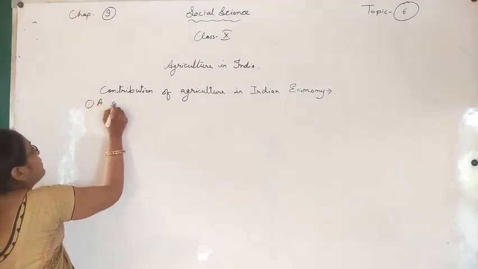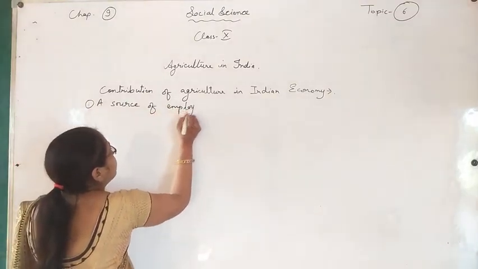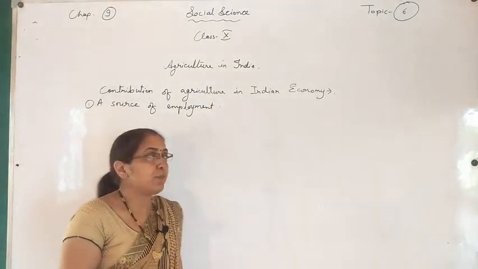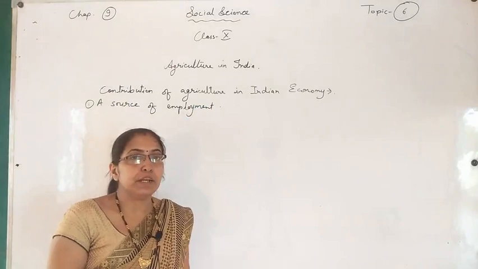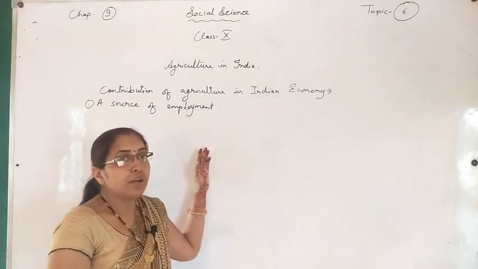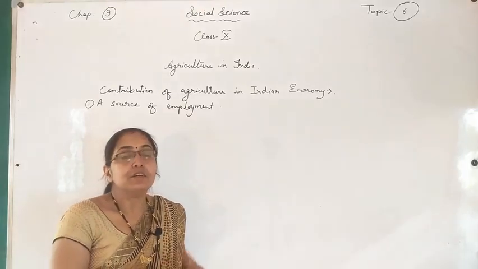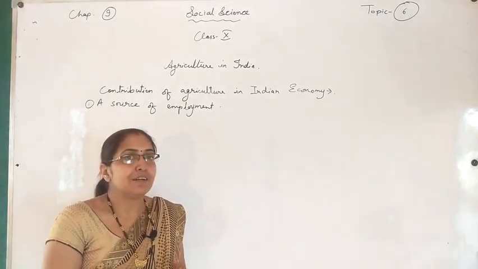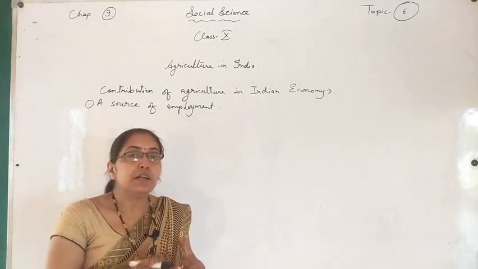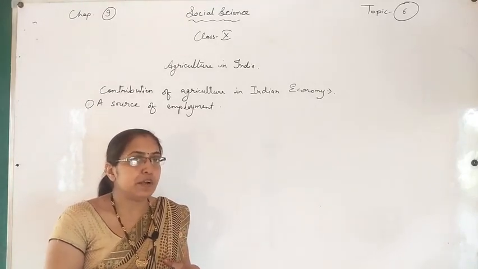First, a source of employment. As you know, agriculture is the main activity of the Indian economy. It means most of the population is dependent on agriculture to survive. Agriculture provides different types of employment, direct employment and indirect employment. Direct employment includes harvesting, sowing of seeds and different activities.